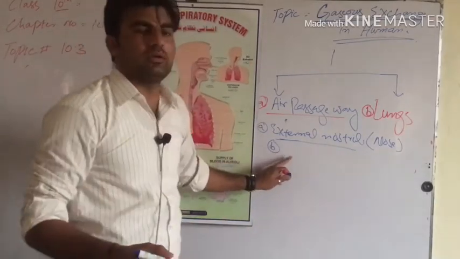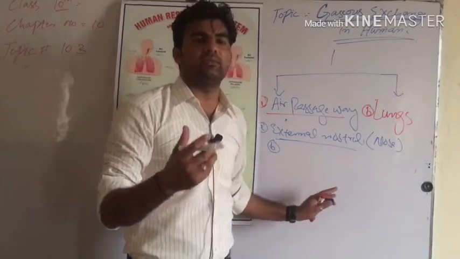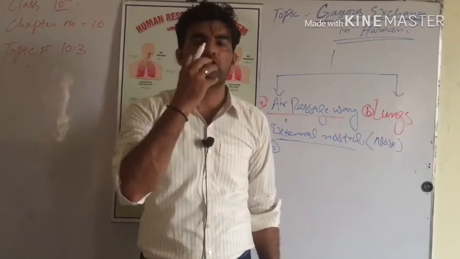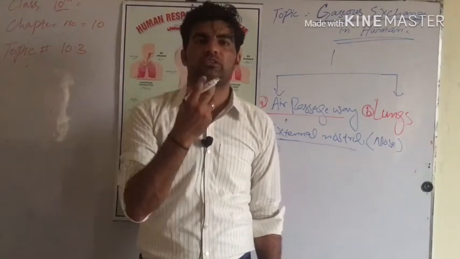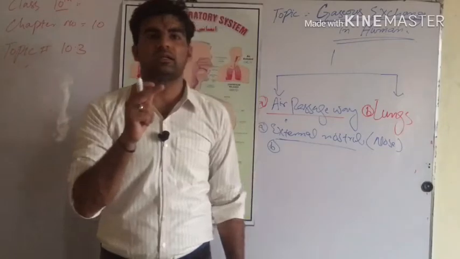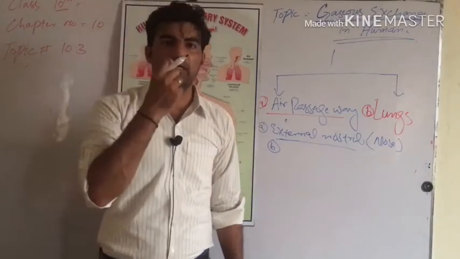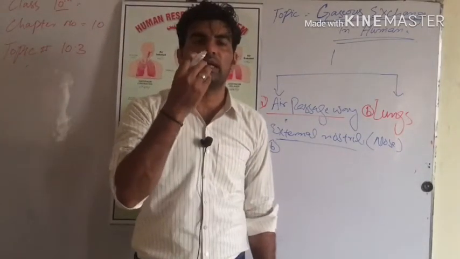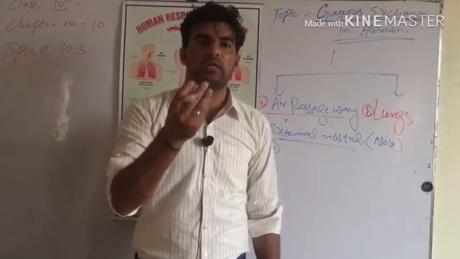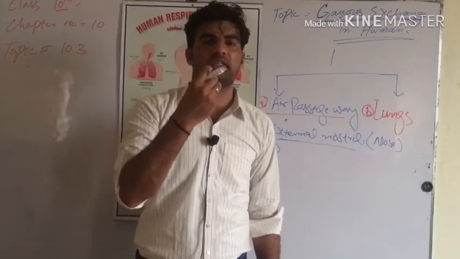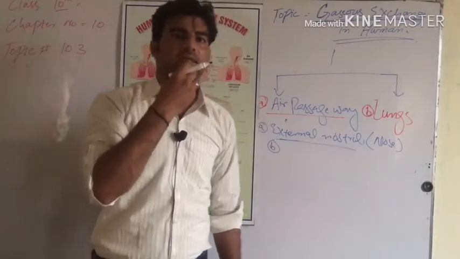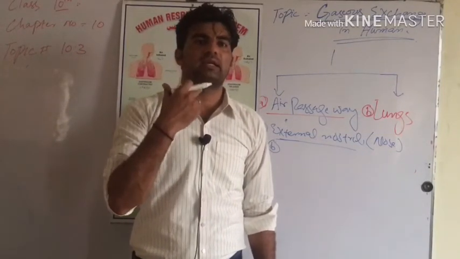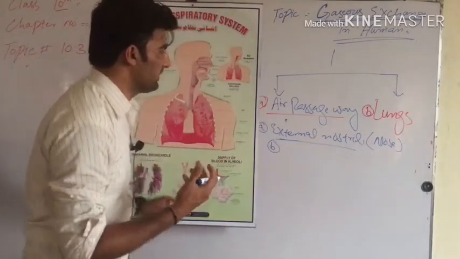from the nose through the upper plate into the buccal cavity. What is the buccal cavity? The whole mouth along with the tongue, teeth, upper plate and lower plate; this whole internal mouth area is known as the buccal cavity. Besides the external nostril, we also inhale through the buccal cavity to some extent, that is, through our mouth. Inhaling through the mouth is inhaling through the buccal cavity, from the lips and internal teeth to the pharynx. That area is known as the buccal cavity.